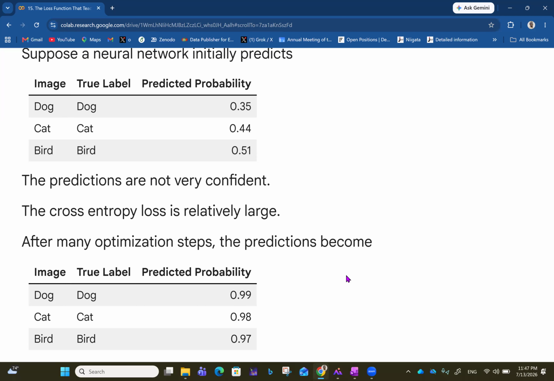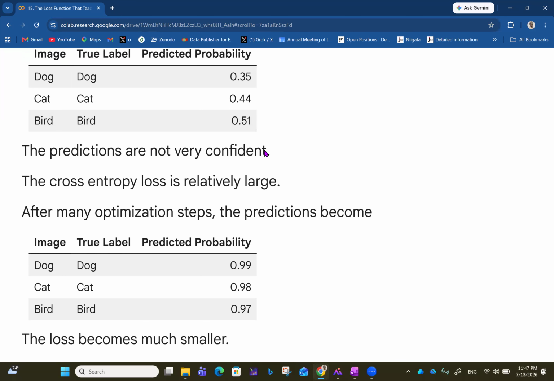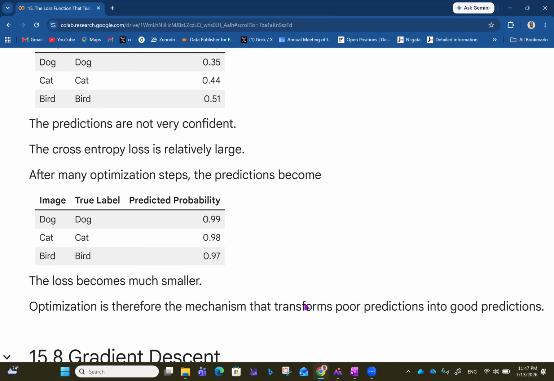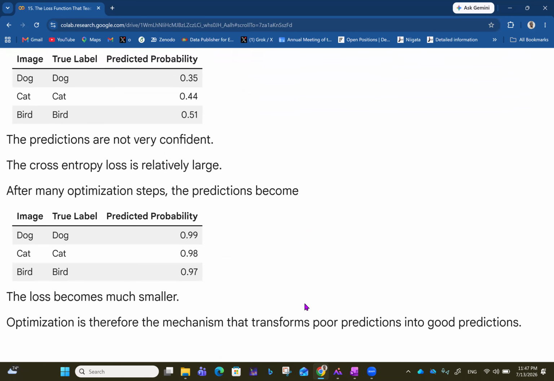After many optimization steps, the predictions can then become better. Sometimes in machine learning, you do hyperparameter tuning to adjust parameters so you can get better results. So in that case, you now have 0.99, 0.99, 0.97. Now you can see all the predictions are very confident, they are very bold. The loss becomes much smaller in that case because we have higher confidence. So optimization is the mechanism that transforms poor predictions into good predictions. When you do hyperparameter tuning in machine learning, what you're doing is optimizing. You're trying to fine-tune the parameters to see if you can get better results.